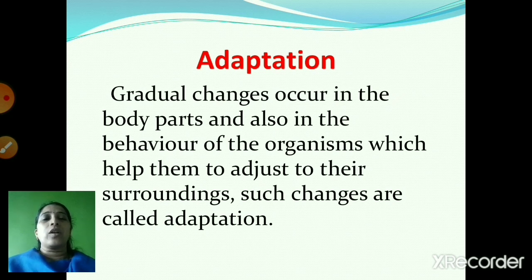What we had seen in the first chapter: the definition of adaptation. Adaptation is the gradual changes that occur in the body parts and also in the behavior of the organisms, which help them to adjust to their surroundings. Such changes are called adaptation.